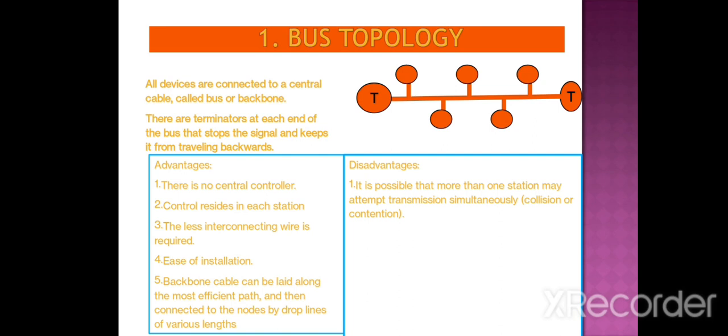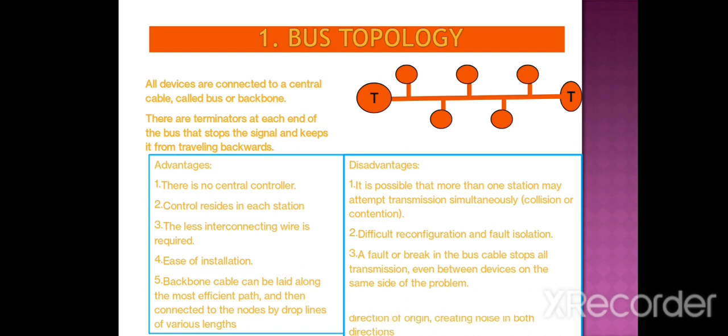But there are disadvantages also. There is no security in this type of topology, because when one system transmits data, it puts the data onto the backbone cable and the data is carried forward to all other devices. There is also difficult reconfiguration and fault isolation, because we can't say where the problem arises. So we can say this is not the best topology.